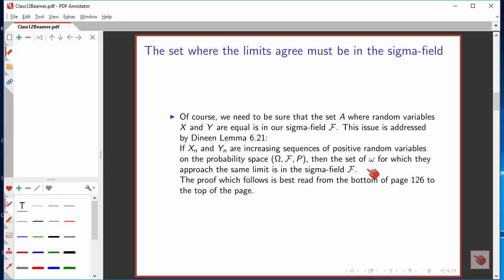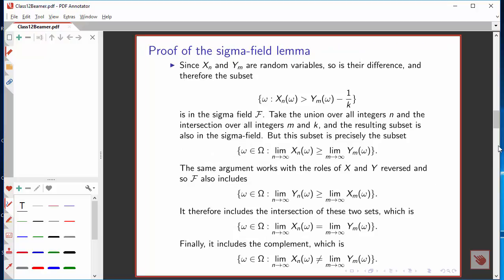I'm going to repeat Janines' proof, but I believe that the best way to read the proof is reading from the bottom of the page to the top of the page. So here goes. We've got random variables x sub n and y sub m from the two sequences, and we know that the difference of two random variables is also a random variable.